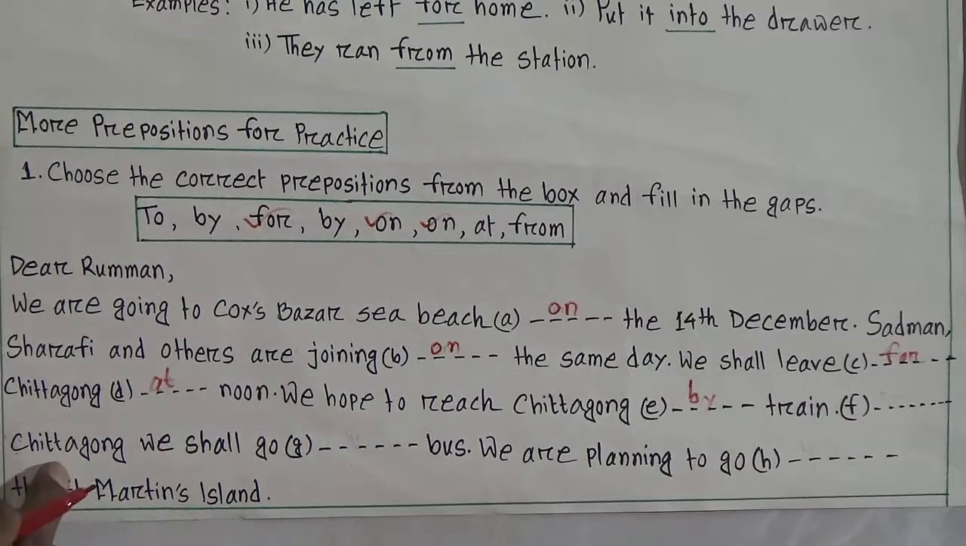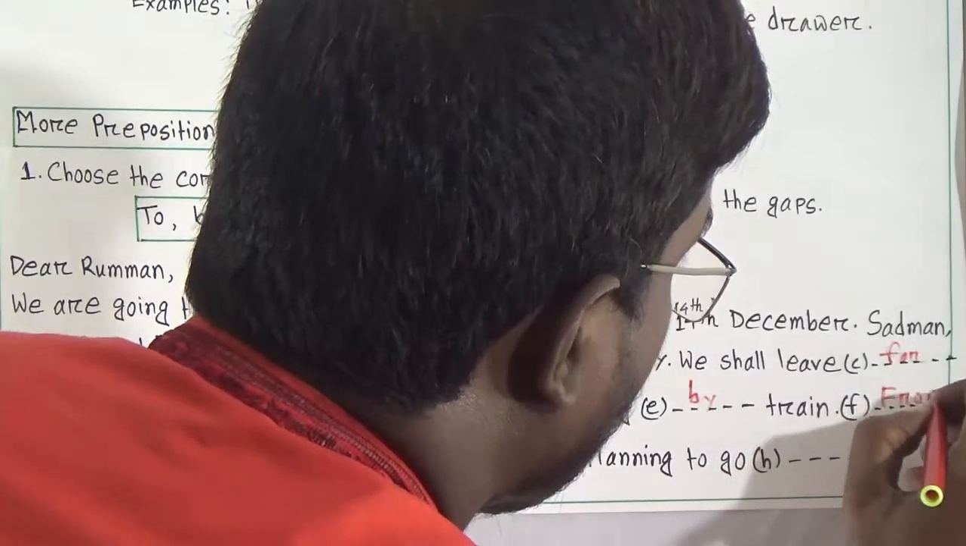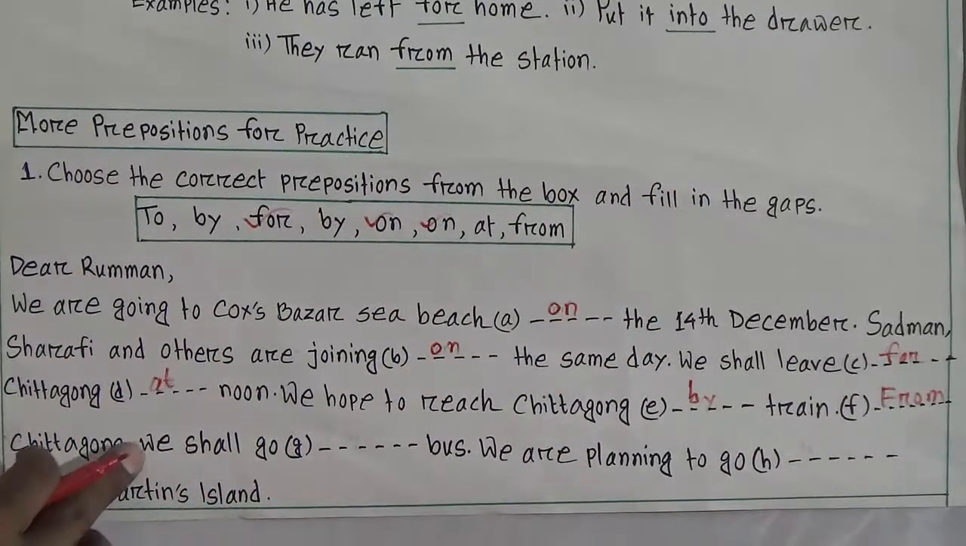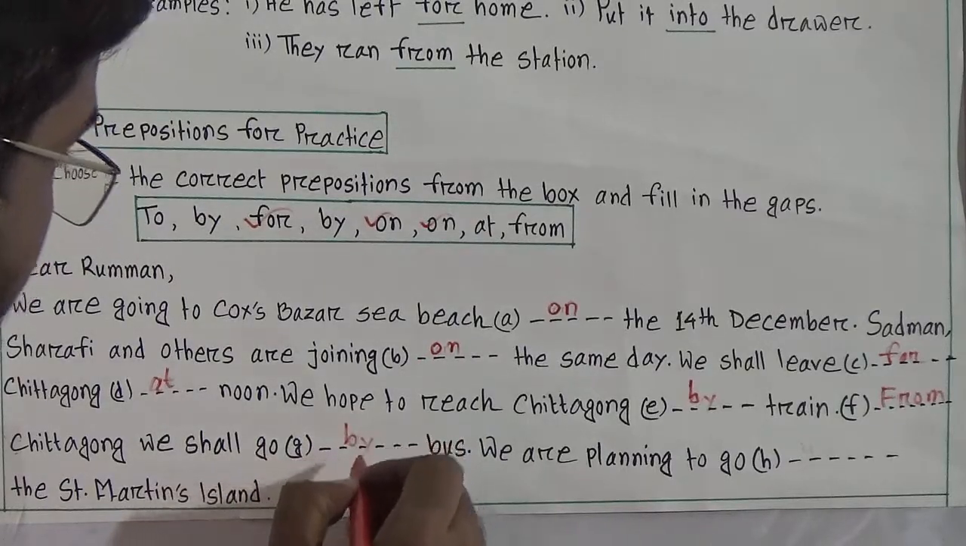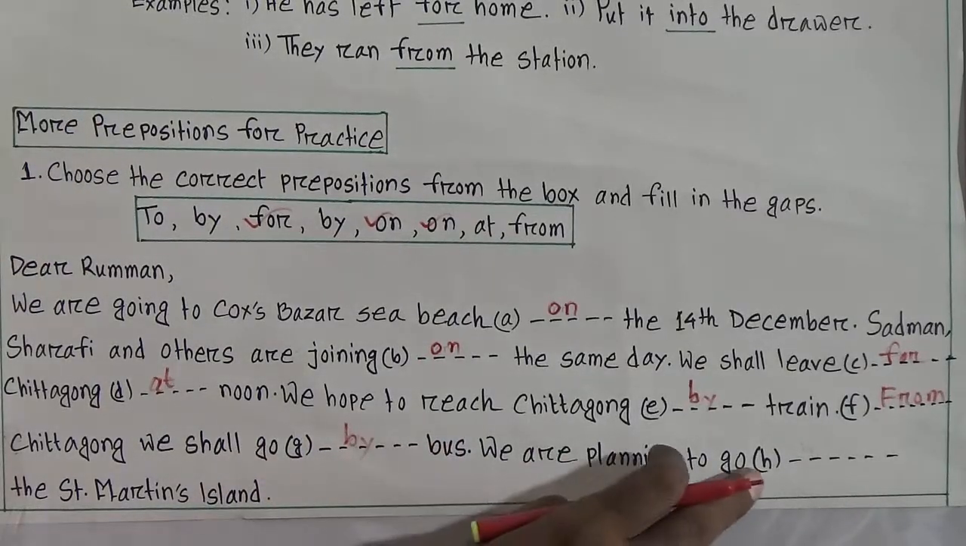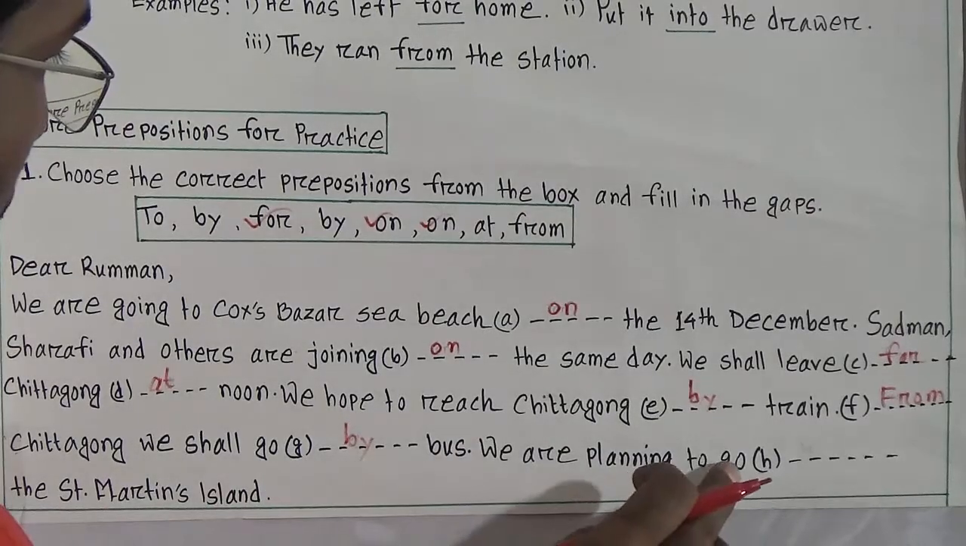Dash Chittagong we shall go dash by. From Chittagong. Look at the option. From Chittagong we shall go by bus. Here the word by. We are planning to go to San Martin Island. Here the answer will be go to.